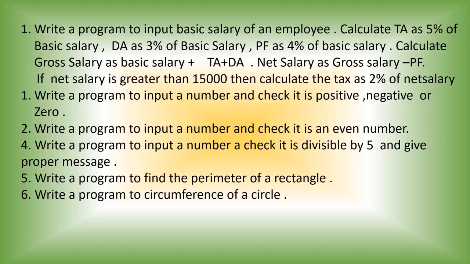And after that, you have to calculate the gross salary as basic salary plus DA plus TA. Just see, what is TA? Did you hear about that word? You can ask your parents, those who are working, what is this TA? TA means travel allowance. DA means dearness allowance. These are different types of allowances, different components along with the salary. Salary components are these things.